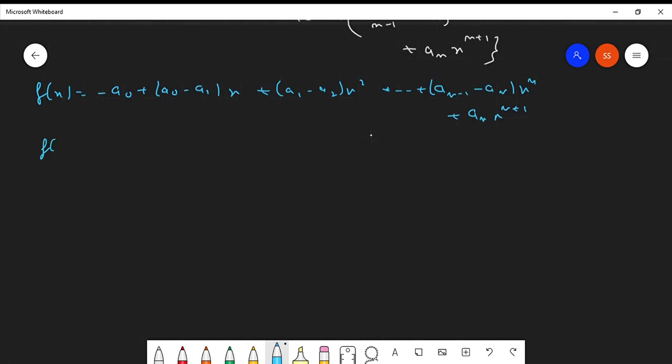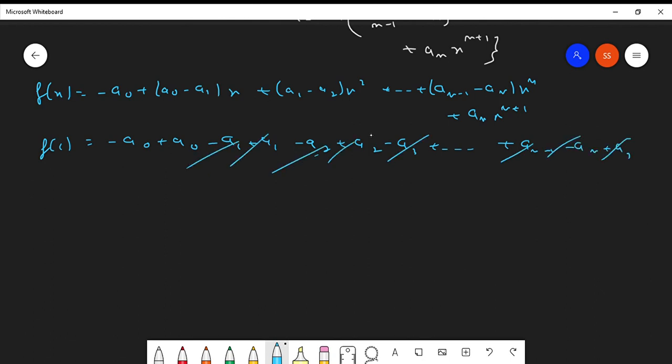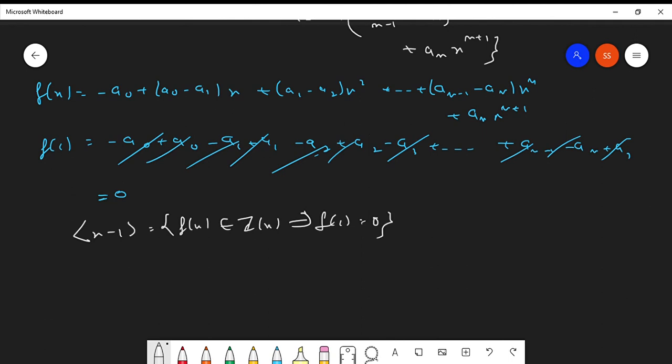If you take f of 1, if you put x equals 1, this is minus a0 plus a0 minus a1 plus a1 minus a2 plus a2 minus a3 and so on till you have plus an minus 1 minus an plus an. Each of these will cancel out, which is 0. So the principal ideal generated by x minus 1 is the set of all those functions belonging to the integer polynomial ring such that f of 1 is 0. Clear? Let us take one more example and then I will give you a homework and stop this lecture.